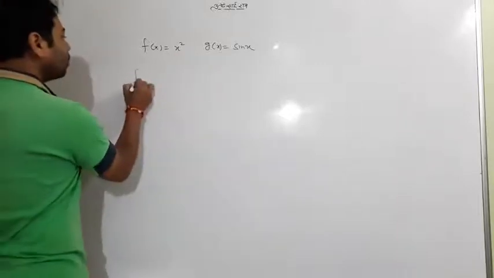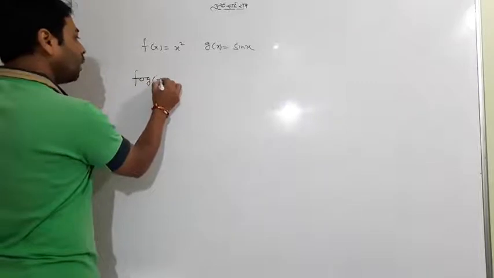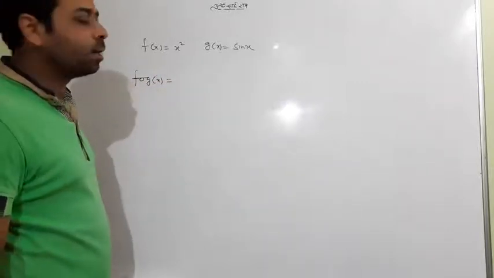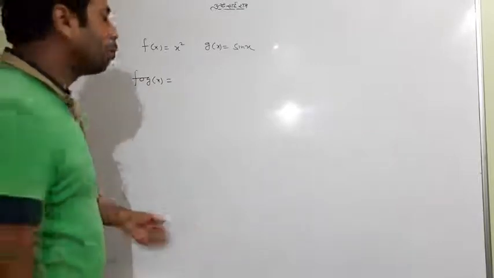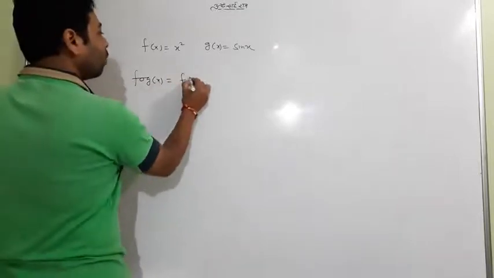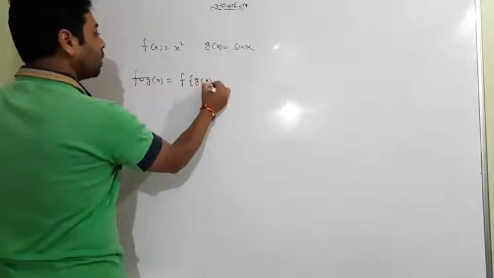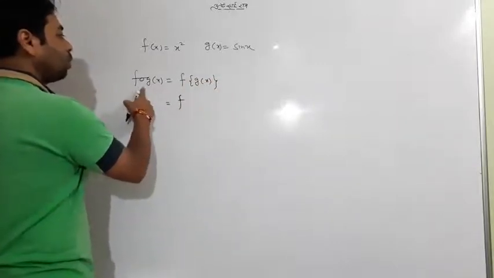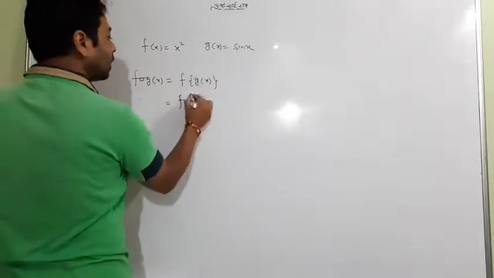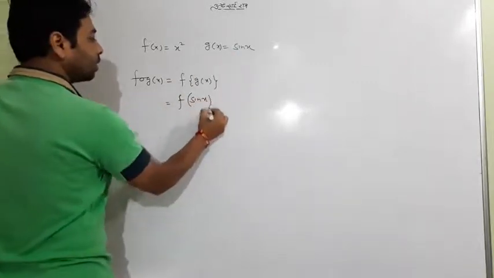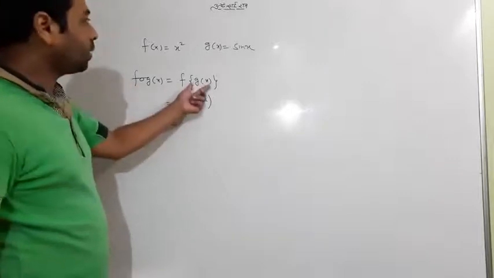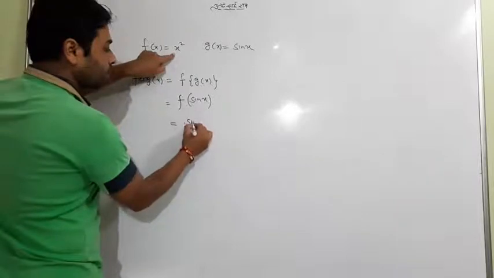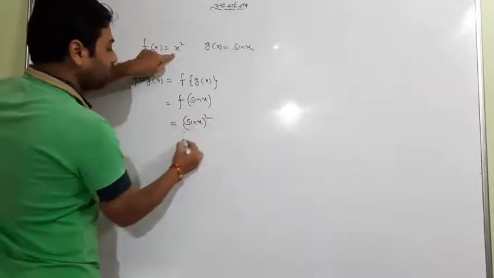So if I ask you what about fog, without finding anything, I can tell that fog is also continuous. Even what is the answer of fog? f of g of x. That is nothing new. We have already learned it in previous chapters. f of g of x. What is g of x? It is sin x. Now, g of x is equal to sin x. And what is f of sin x? The f of sin x means sin x square, meaning sin square x.